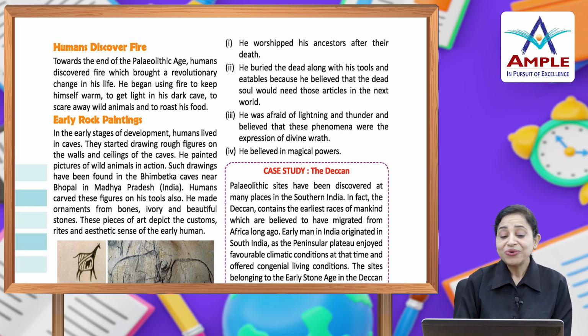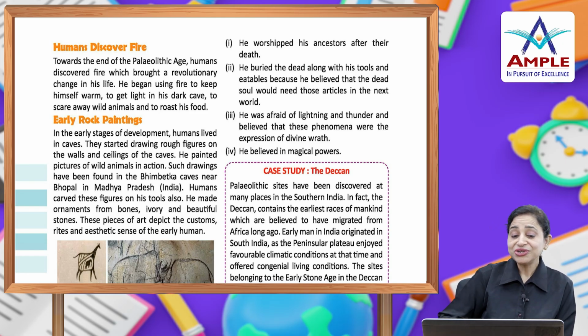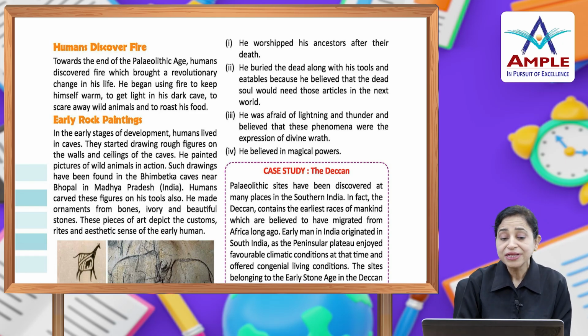And early rock paintings. Now we are going to read about this. In the early stages of development, humans lived in caves and they started drawing rough figures on the walls and ceilings of the caves. So he painted pictures of wild animals in action. Such drawings have been found in Bhimbetka caves near Bhopal in Madhya Pradesh in India.